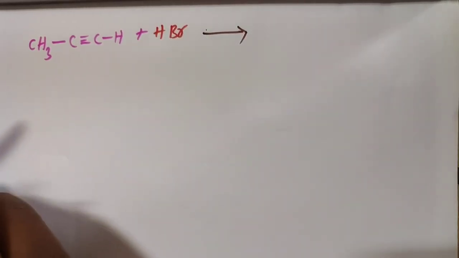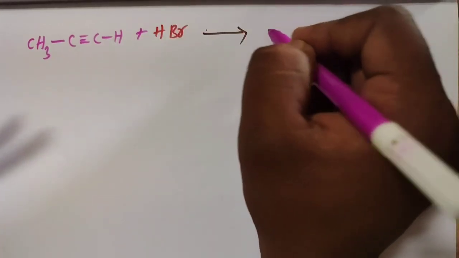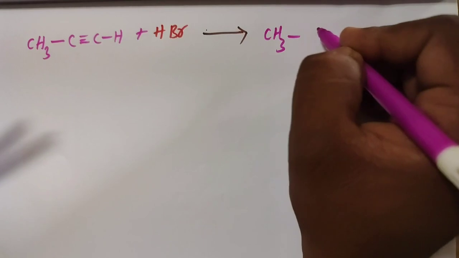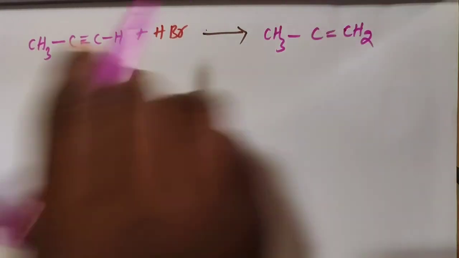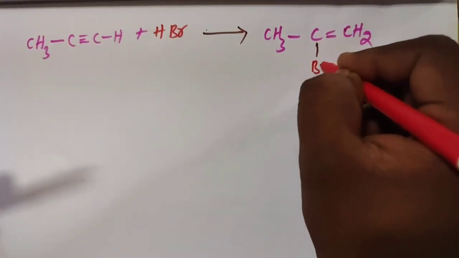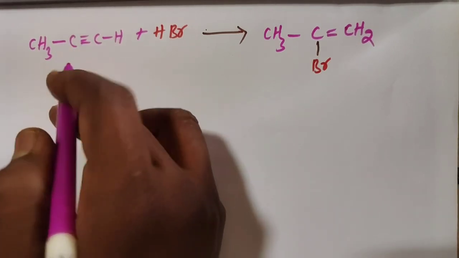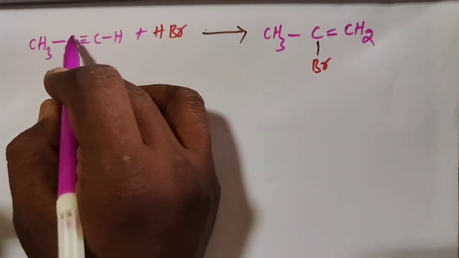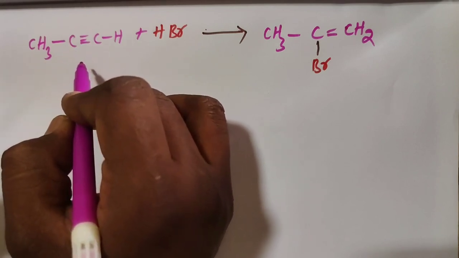The product is CH3 C double bond CH2, with bromine added to the middle carbon. Why? A vinylic carbocation is going to be generated on the middle carbon, the secondary vinylic carbocation.